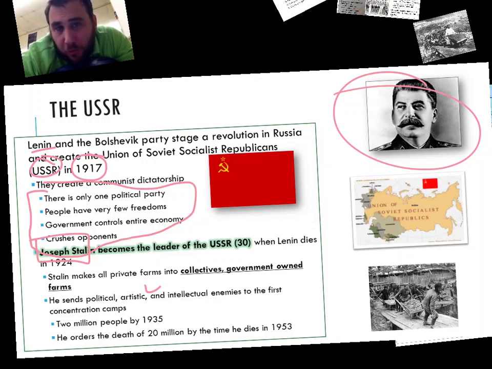Well, there's a whole bunch of people that don't like this, that are upset because this was like their land, their people. So he does a couple of things to them. First, he decides to take all of the grain that they harvest, all of the food that they harvest, and he refuses to give it back to them. So he begins to starve his own people into submission because they disagree with his policies. Second, when they revolt, he goes to their farms with his army, takes the oldest male in the family, kills them, burns their body to ash, and forces the rest of the family to use it as fertilizer on the collectives.